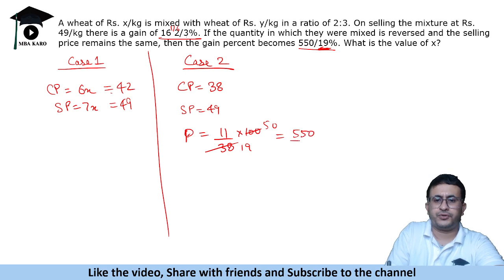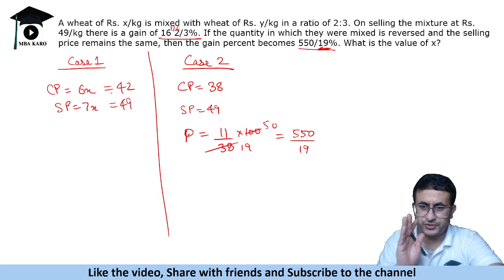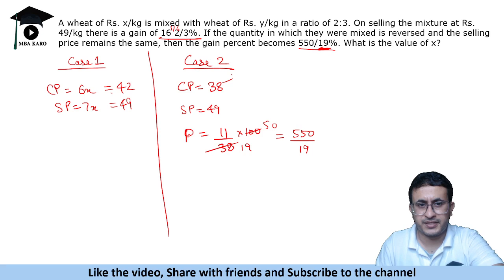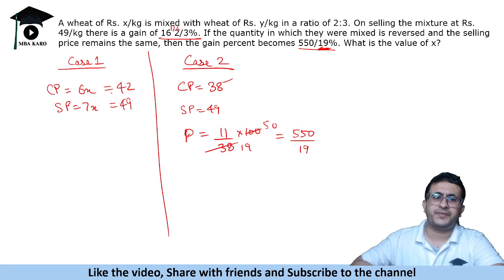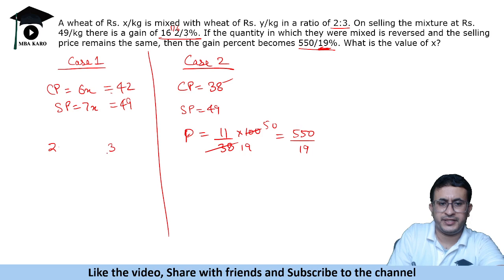Now you do not need to cross verify the answer. I was just telling that this is exactly what you will get. So you should have this confidence कि cost price is 38 in this case, right? Now it says that in the first case it is mixed in the ratio 2:3. The cost is 42. So this quantity is 2 and this quantity is 3.